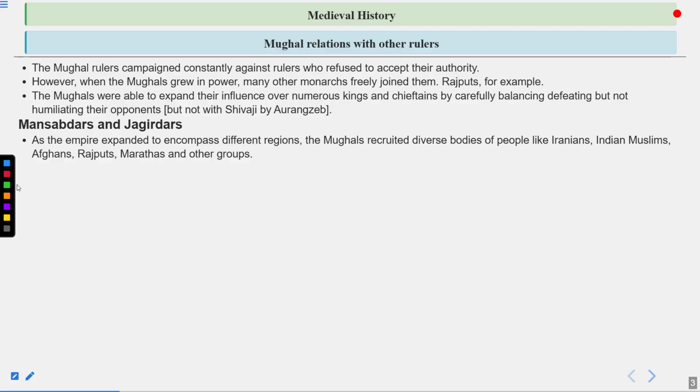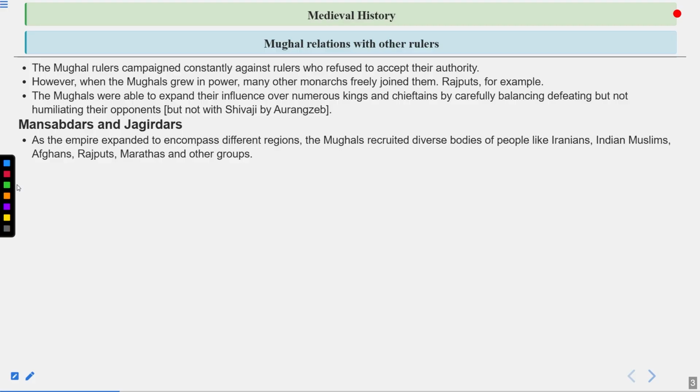Mansab is an Arabic word which means position or rank. All the nobles, army generals, and top positions in the court were given mansabdari so that they would be kept busy. Jagirdari is a different thing.